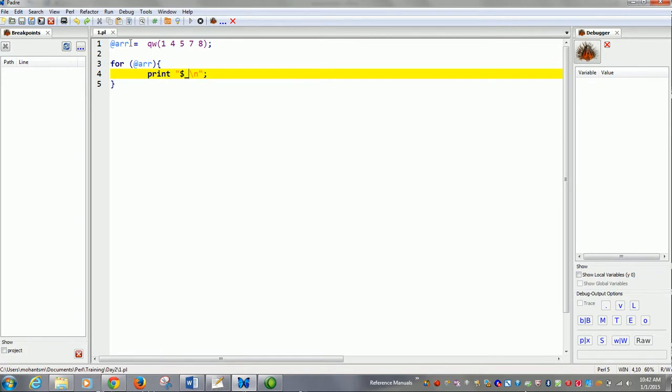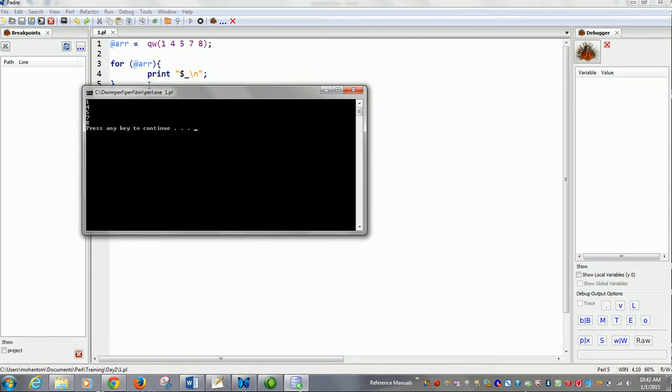So whatever values are there in the array will be individually assigned to $_, and successively it will be printed out to the console. So you now would be getting an idea what $_ is all about. It is kind of a deferred variable.